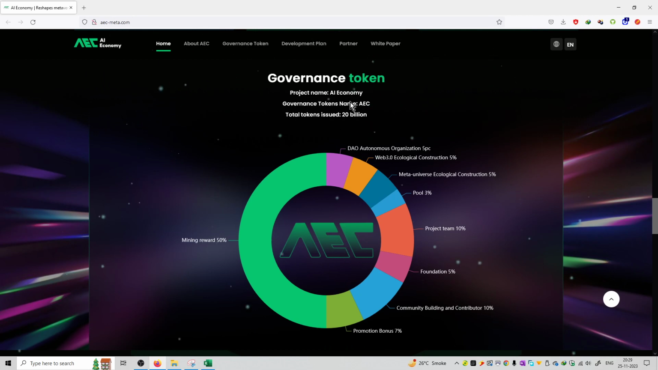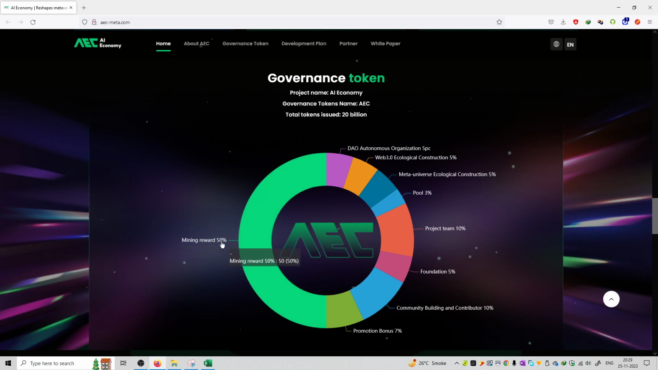50% were reserved for mining, and 5% were allocated for the DAO, that is the Decentralized Autonomous Organization. 5% was allocated to the ecological construction, 5% to the meta universe ecological construction, 3% to the pool, 10% to the team, 5% to the foundation, and 10% to the community building and contributors, and the rest 7% to the promotion bonus. So this is how 20 billion tokens are being divided, and the majority stake is for the mining reward.